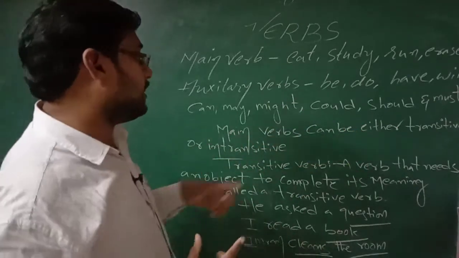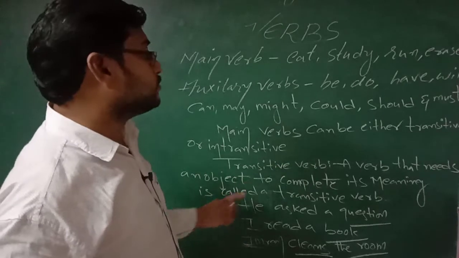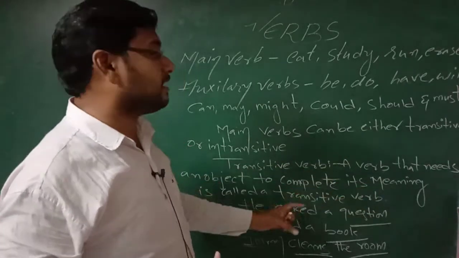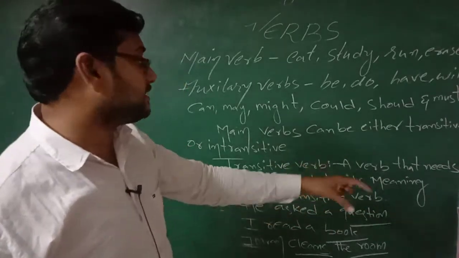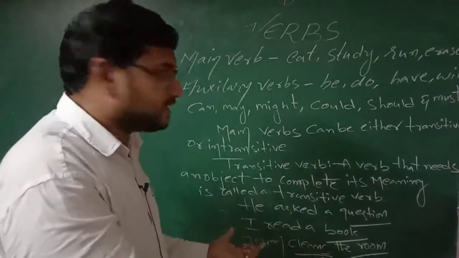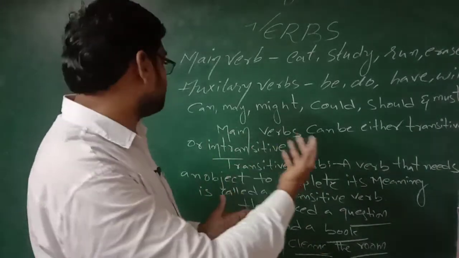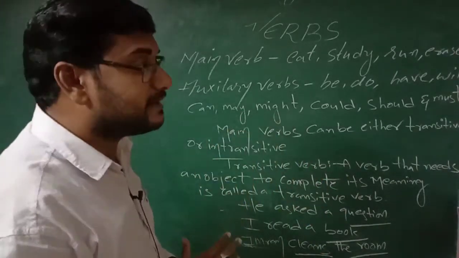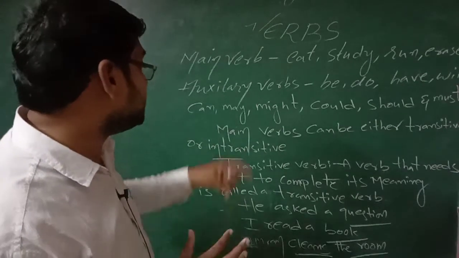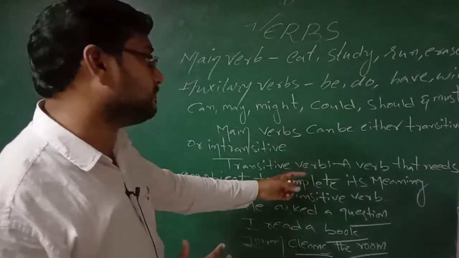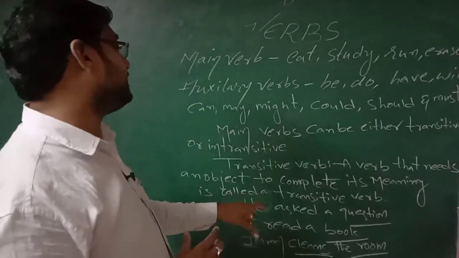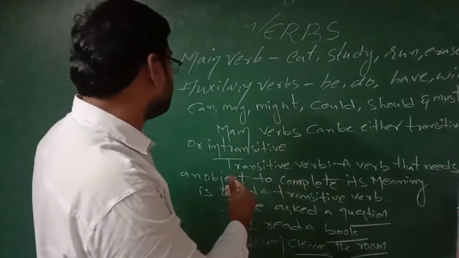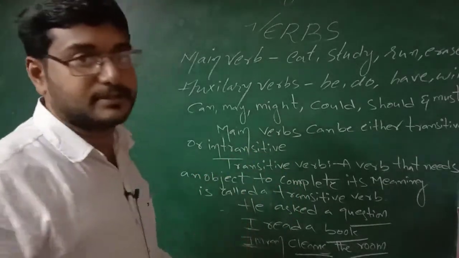In short, a verb that needs an object to complete its meaning is called a transitive verb. A verb that does not require an object is called an intransitive verb.